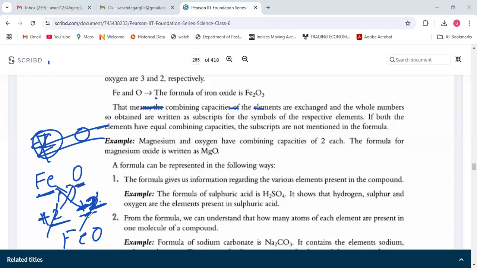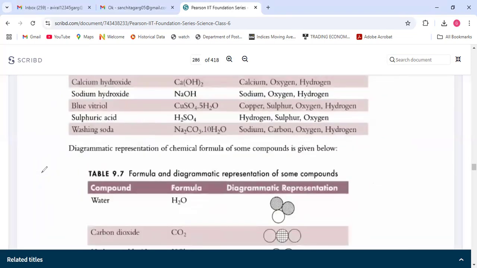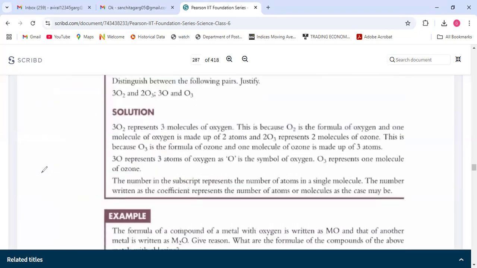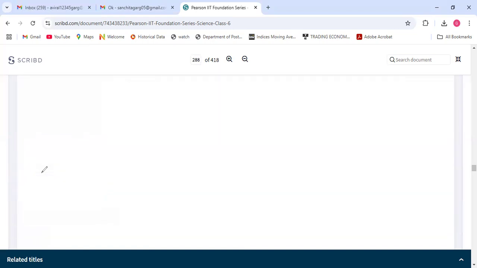I think this topic is confusing for you, but we will continue it in the next class. I will see if any easier topics are there ahead. So this is all for formula types. We will now continue in the next class. I am ending the class now. Please learn all the element symbols and valencies.